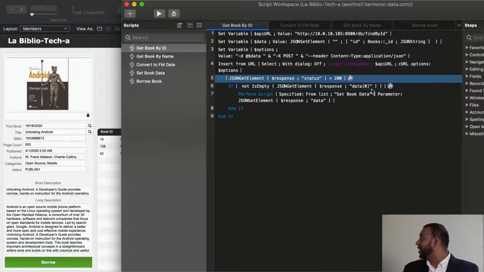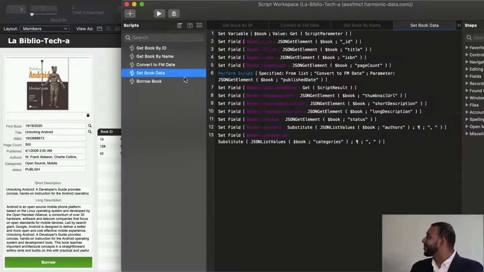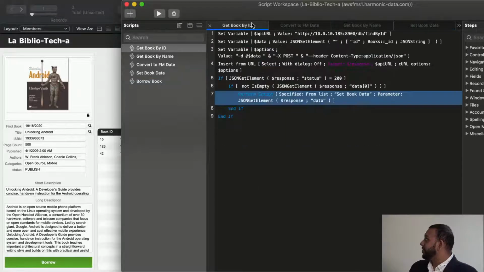Once we have our book, we know it exists, we've gotten it back from MongoDB, we want to put that into FileMaker in some way. So we're going to perform this script here. And what this script does is it sets the book data. Very, very simple. Intuitive naming, really. So let's take a look at that script. So you'll see what it does first is it sets a variable called book. It grabs this from the script parameter, which we're passing in from one of these scripts here.